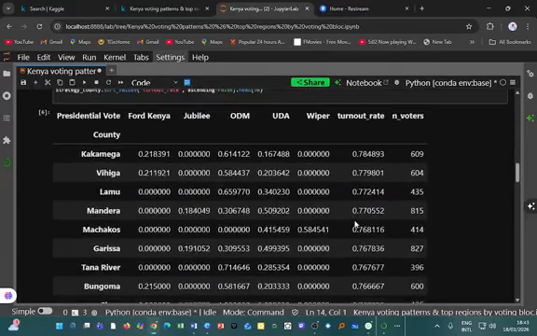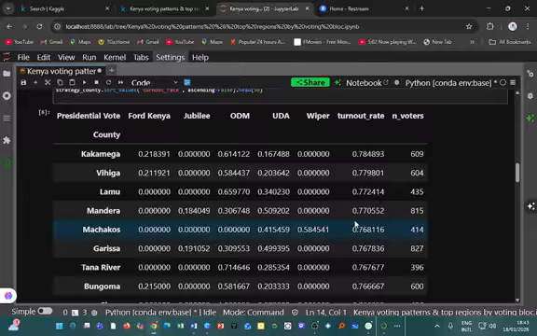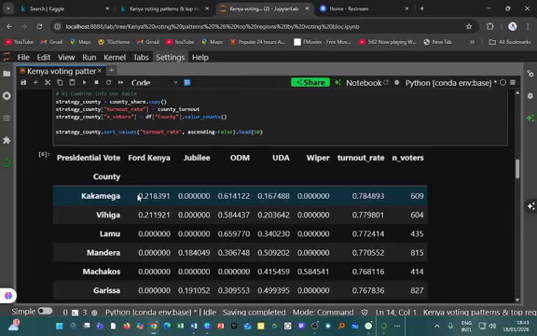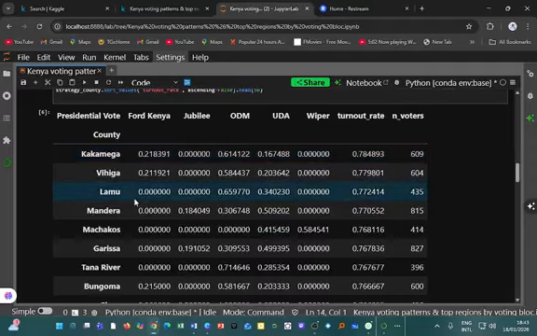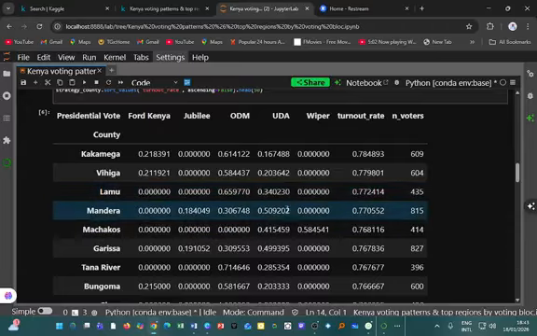If I do this, this is what I turn out with. And if you look at this, you realize that what we are considering is just the presidential vote, how these 20,000 people voted for the presidential vote. So it means that our sample size in this case is 20,000 from the results. Only 20,000 are sampled, and that's what I'm using here.